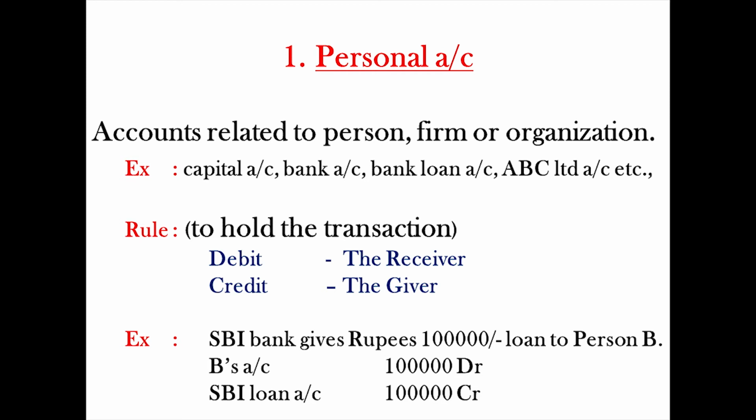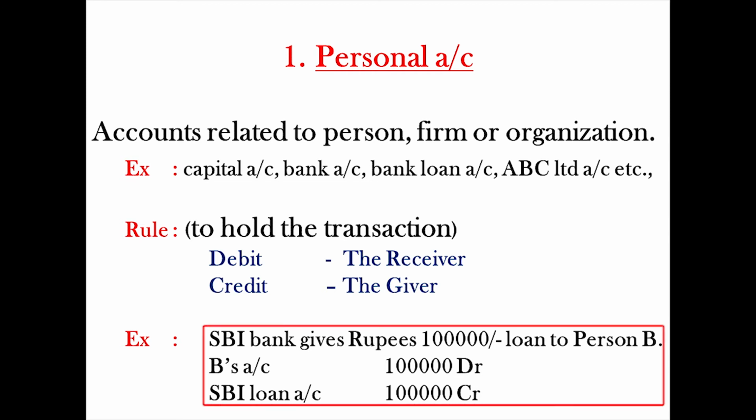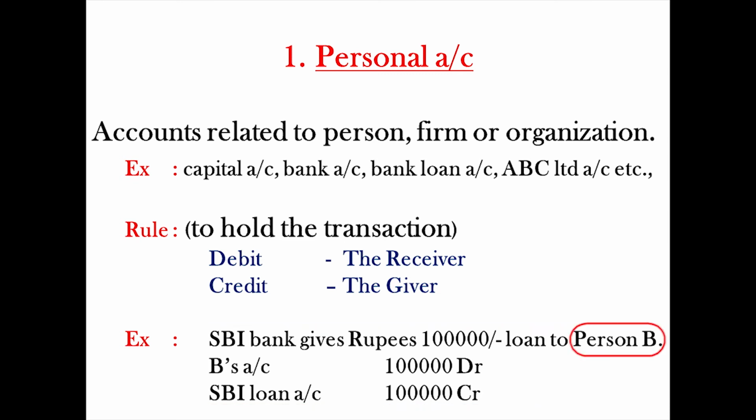The transaction example is Bank SBI gives 1 lakh loan to person B. Now person B is taking the advantage, so for him debit, and SBI Bank is giving advantage, so credit to SBI Bank. B's account 1 lakh debit, SBI loan account 1 lakh credit.